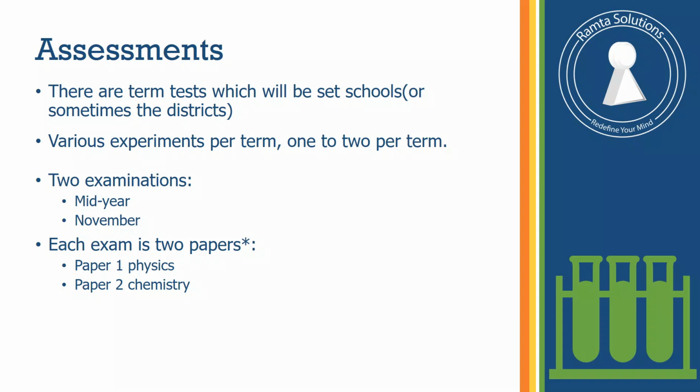But for your final examinations, you will have two physical sciences papers. Paper 1 will be dedicated to physics only. Paper 2 will be dedicated to chemistry only. This is how your physical sciences will be assessed.